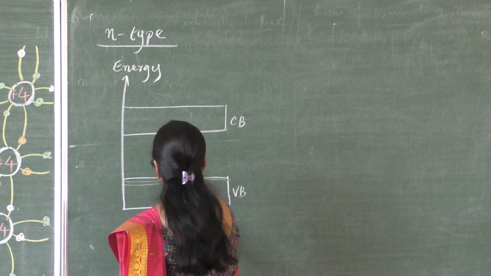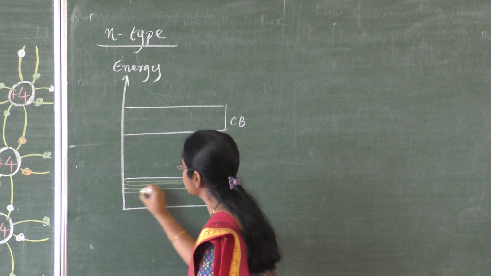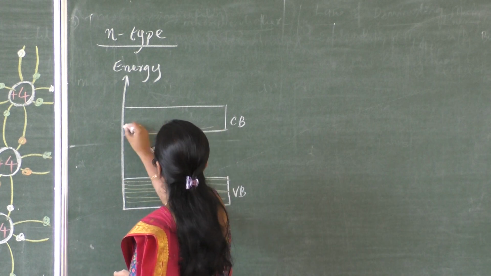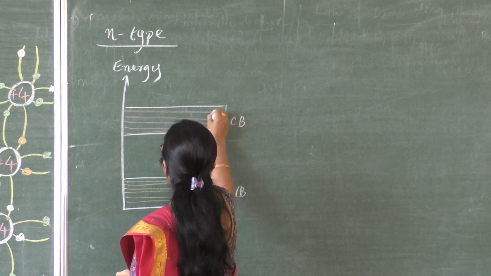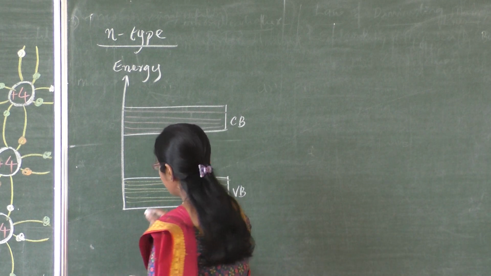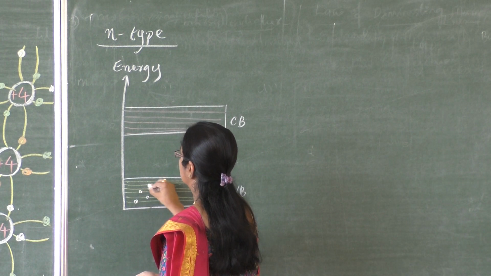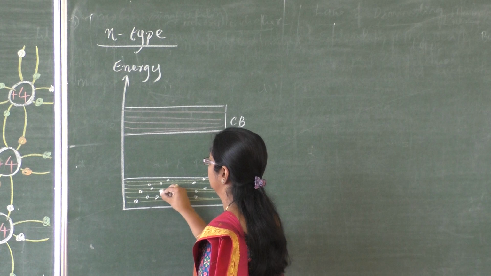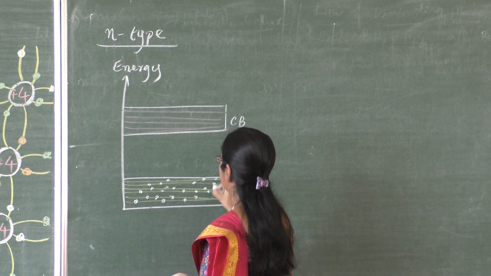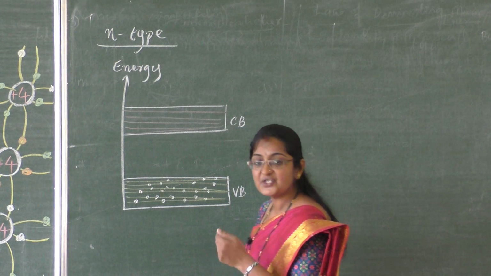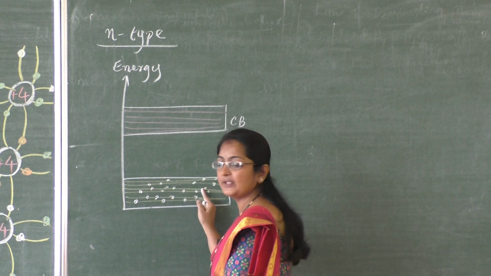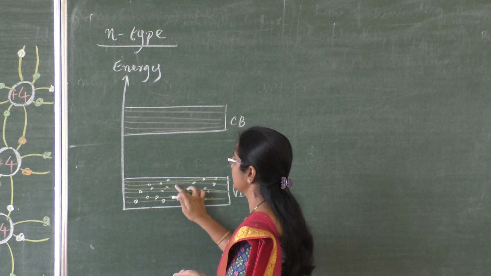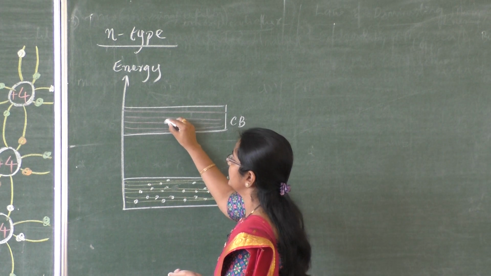In the valence band there are so many energy levels. Even in the conduction band there are so many energy levels. Now in the valence band there are valence electrons. At very low temperature or 0 Kelvin it is completely filled. As temperature increases, a few of the covalent bonds break up and electrons will go to the conduction band. Let me select this electron. Now it jumps to the conduction band.